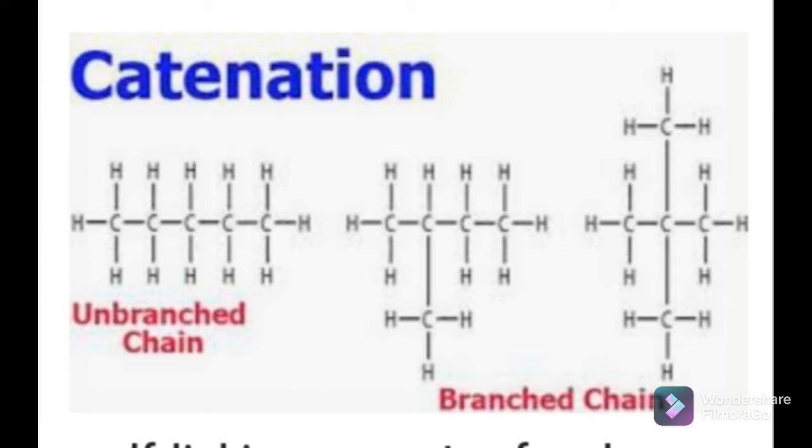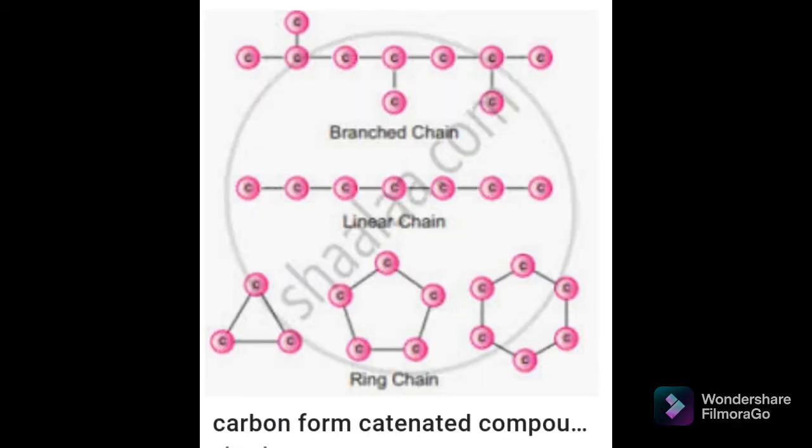Also, carbon can form a bond with another carbon atom, meaning it can form a carbon-carbon bond. That bond may be a single bond, double bond or triple bond, but carbon can share electrons with other carbon atoms and form a long chain or polymer. That property of forming long chains of carbon atoms is called catenation. So it is also one of the important properties of carbon.